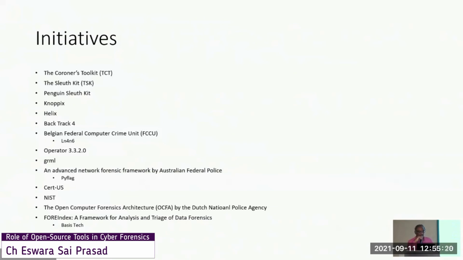These are also very old. Now there are no developments. And then Basis Technology, this is now working. Autopsy they have released. Autopsy version 4.19.1 is the currently available version. You can download it from their website. It is free of cost, and you can start working with that particular tool.